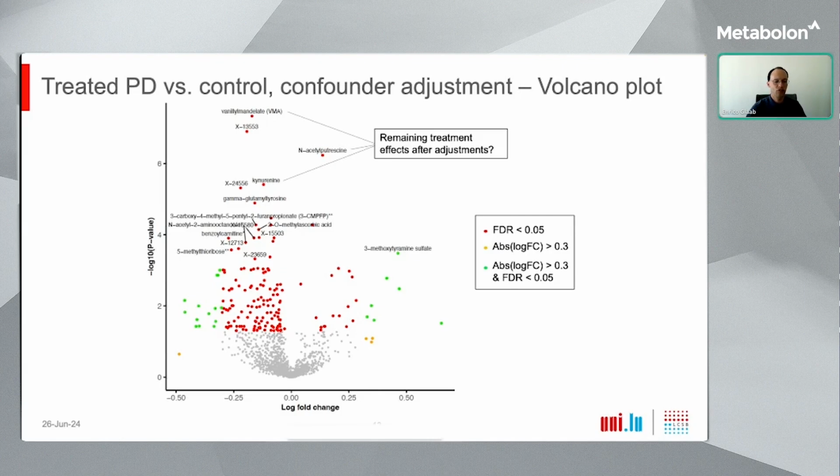As we did not see these changes in the de novo patient versus control comparison, we believe that these are still remaining treatment effects and that the confounder adjustment cannot fully remove all the treatment effects from the data. And so therefore, as a next step, in order to identify those significant metabolites that are supported both by a large sample size, but that are also clearly independent of treatment effects, we compared and intersected the results from the analysis of treated and untreated patients.